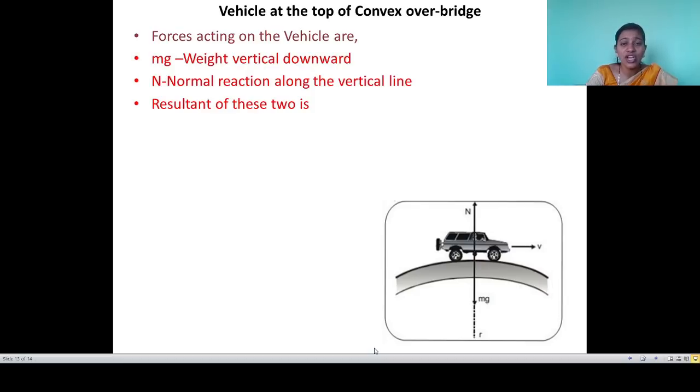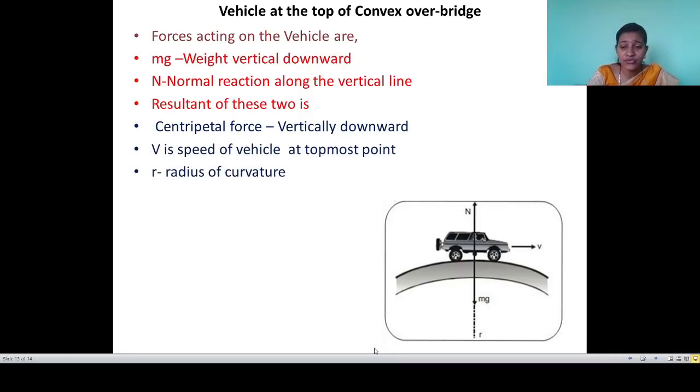Both are vertical but opposite to each other. Their resultant force is the centripetal force, and that centripetal force is vertically downward.